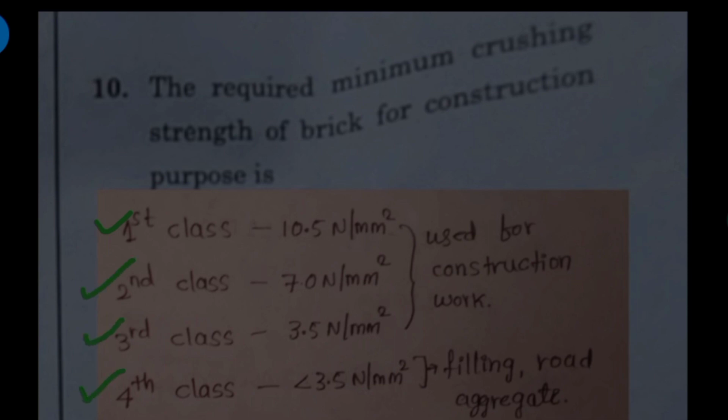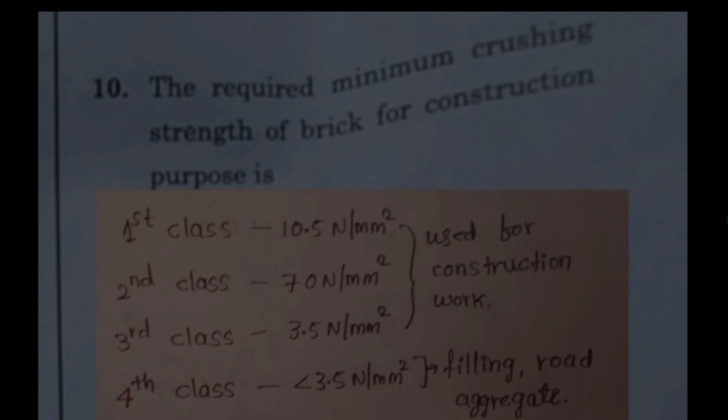First class bricks have a compressive strength of 10.5 Newton per mm square, second class bricks have 7 Newton per mm square, and third class bricks have 3.5 Newton per mm square. Bricks with compressive strength less than 3.5 Newton per mm square are called fourth class bricks or overburnt bricks. First class, second class and third class bricks are used for construction work, and fourth class bricks are used for filling purpose, and as a road aggregate in the construction of road.